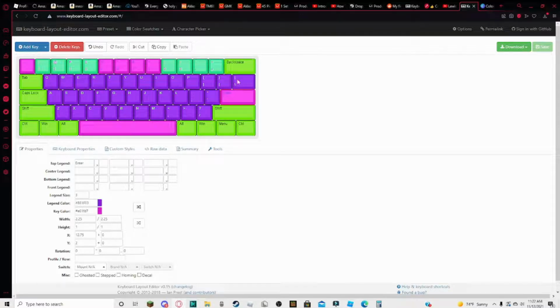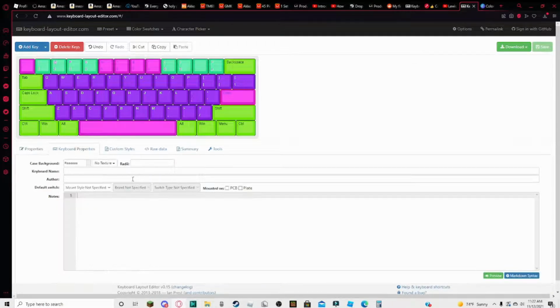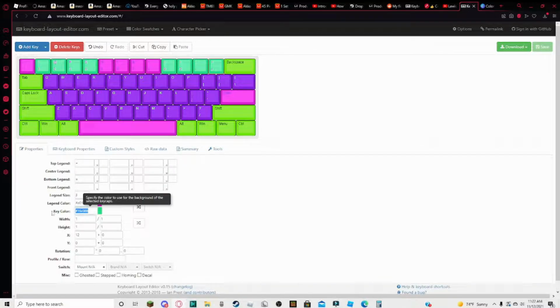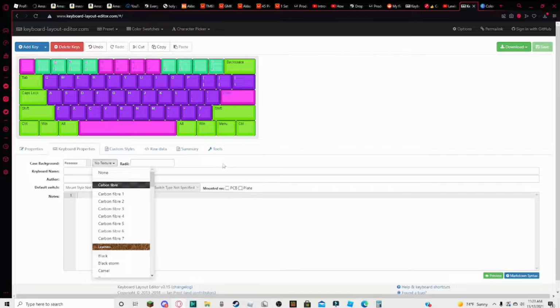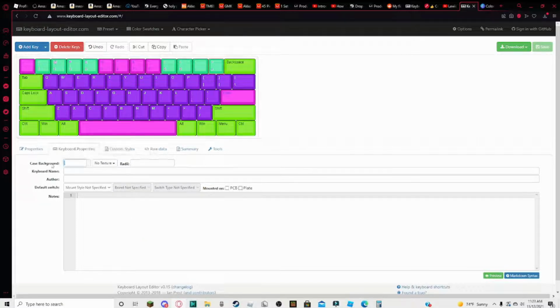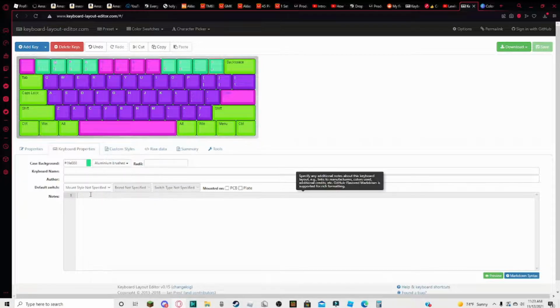but the keycaps are not the only things that you can design. Like, let's take these. You can customize the case as well, but some of the textures will get rid of the color, so keep that in mind when you're making your case aluminum and stuff.